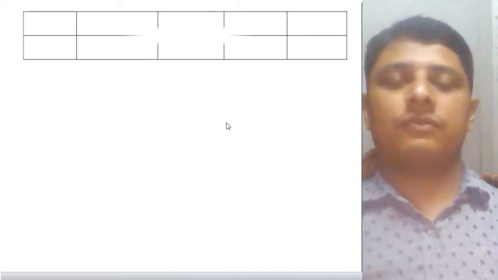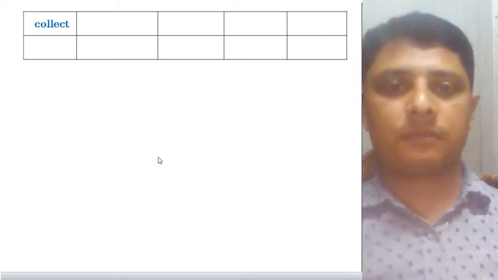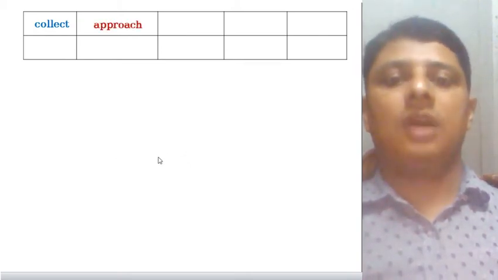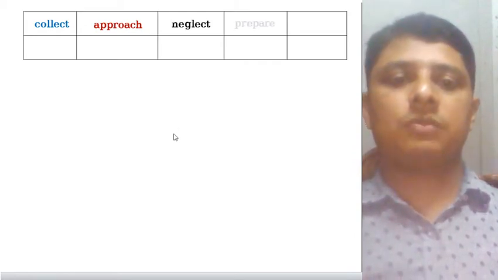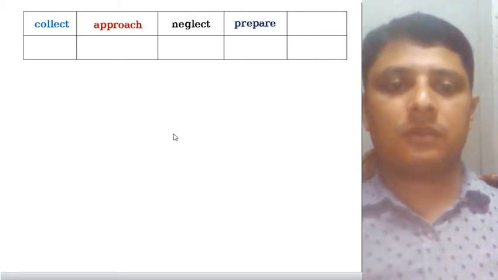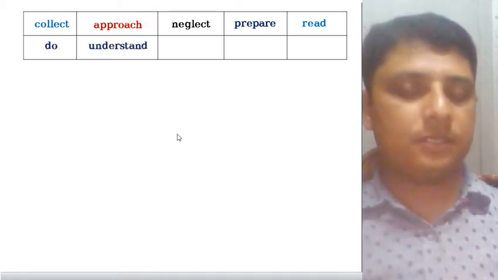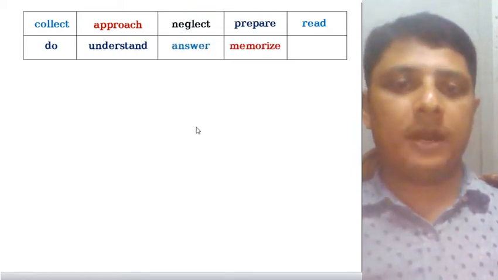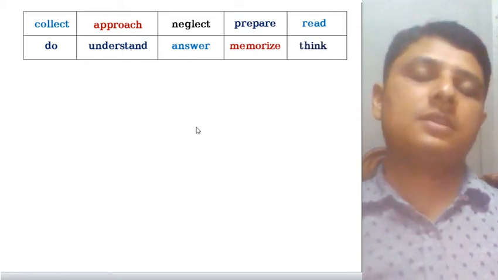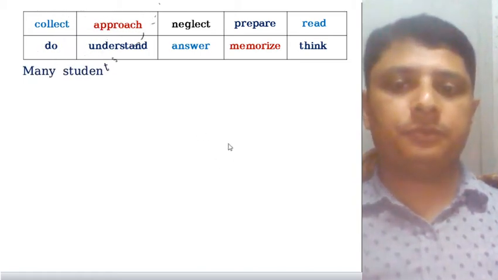Dear students, here are some verbs before you. The first one, that is collect. Second one, that is approach. Third one, neglect. Fourth one, prepare. Number fifth, that is rate. Then do, understand, answer, memorize, and think.